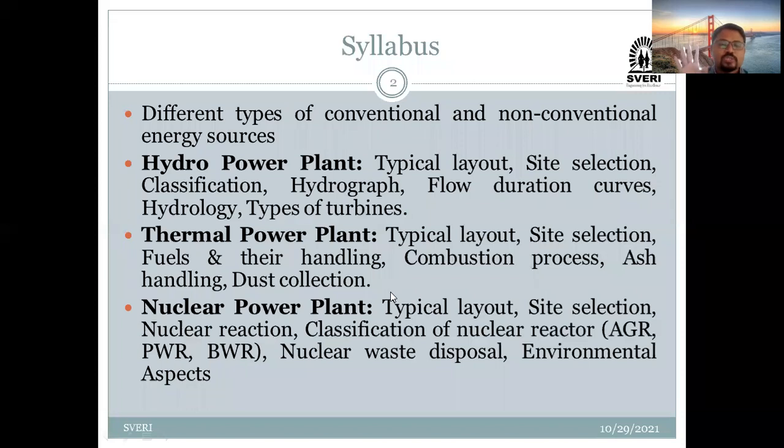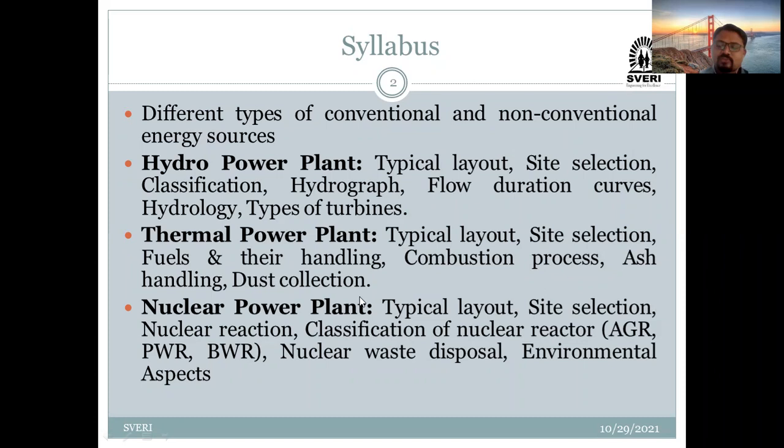We have to draw how many sheets? 4 sheets we have to draw. Apart from this, the first sheet is nothing but the layout of different power plants. It may be a hydropower plant, a thermal power plant, or a nuclear power plant. The typical layout of all these power plants that we are going to study, we are going to draw in sheet number first. How to draw it, I will tell you whenever we see that particular part.